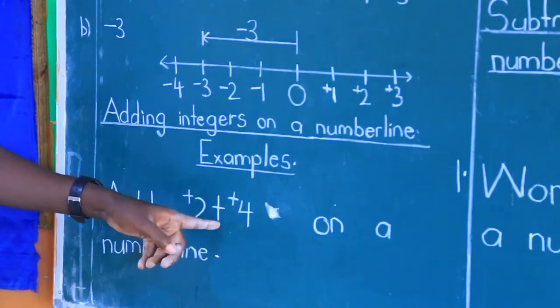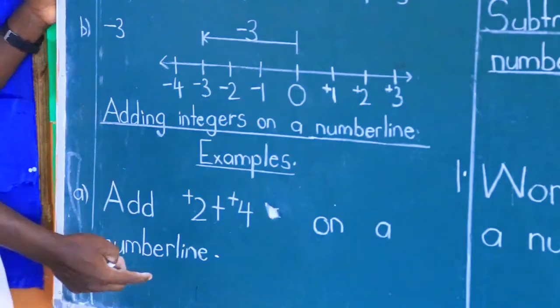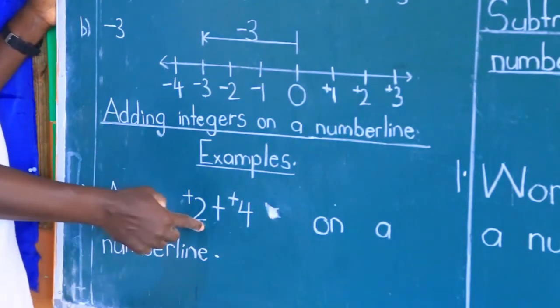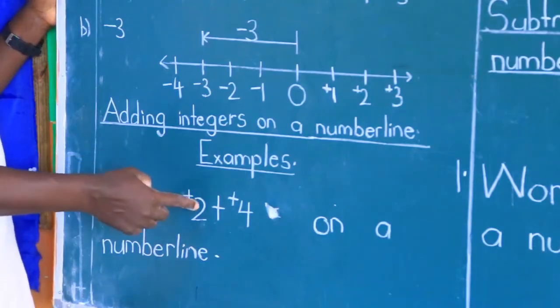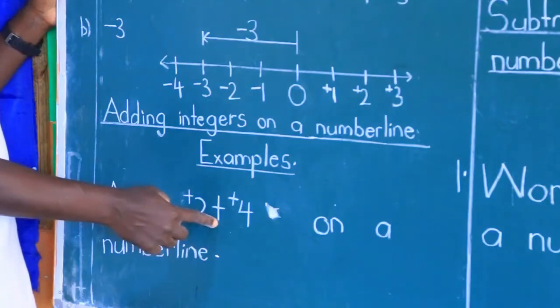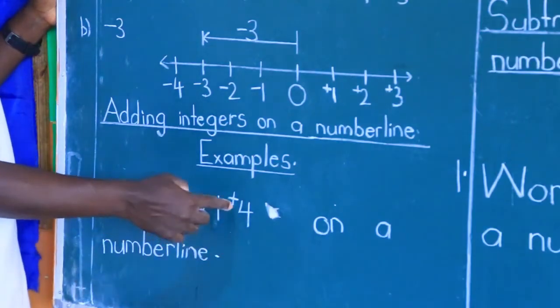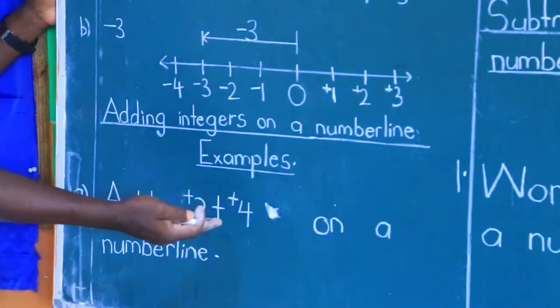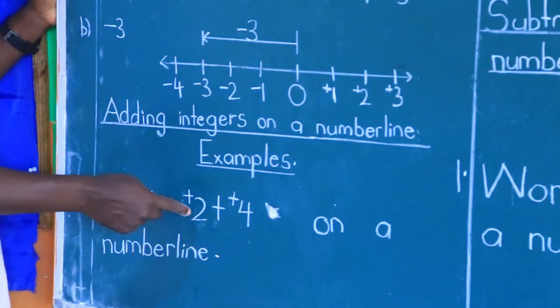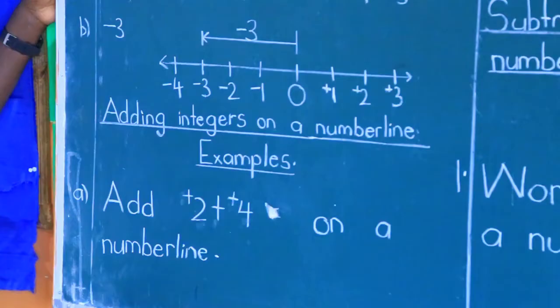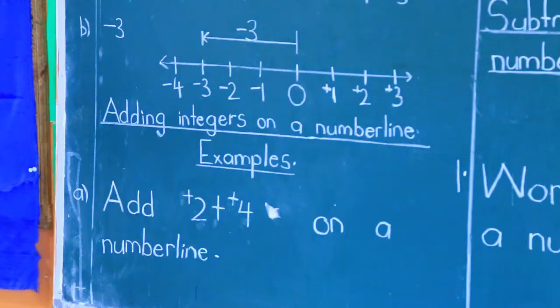Plus means don't turn. So the instructions tell you to move 2 steps forward, then plus means don't turn, then positive 4 means move 4 steps forward. So the instructions here say move 2 steps forward, don't turn, and move 4 steps forward on a number line. Where you stop is the answer.